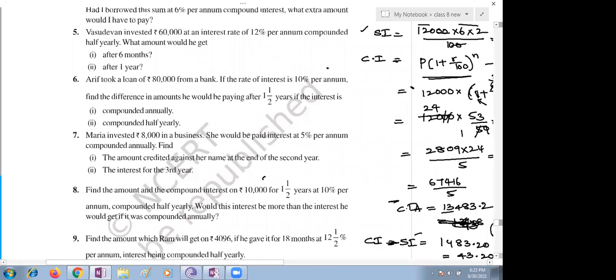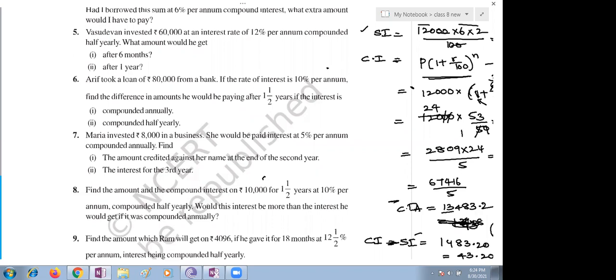If the rate of interest is 10% per annum, find the difference in amounts he would be paying after 1.5 years if the interest is compounded annually and compounded half yearly. In this question they are asking in two ways: compounded annually and compounded half yearly.